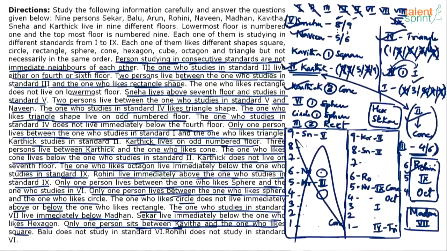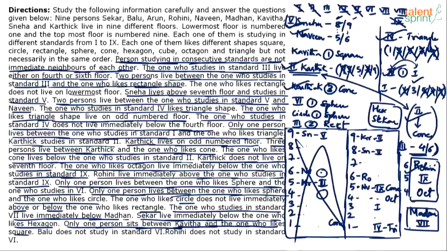Where can 3rd standard come? 3rd standard is 4th floor or 6th floor. Do we know anything else about 3rd standard? 2 persons live between 3rd standard and rectangle. If I had space, I could have tried the 2 possibilities for 3rd standard, fixed rectangle accordingly, and got the solution by now, but we don't have space. That's a challenge. 3rd standard, let's say, is 6th floor. Rectangle will be on the 9th floor, or rectangle will be 3rd floor.